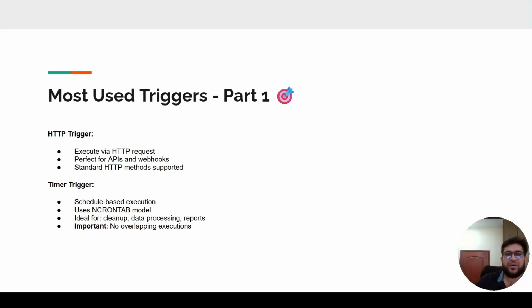It executes via HTTP request. It's perfectly suitable for APIs and webhooks. If you have to do something on an API or webhook, then you can use the HTTP trigger, which supports HTTP methods. The other one is the timer. If you want to do any scheduled batch execution, this will suit you. The timer supports the cron tab model, so you can create your expression and it will run on a specific schedule.